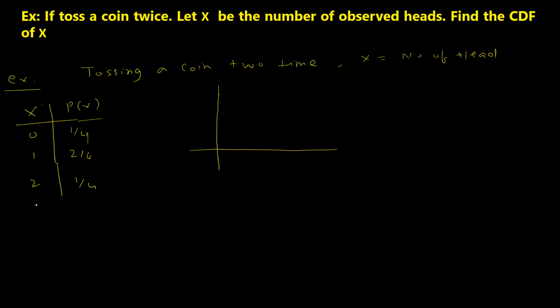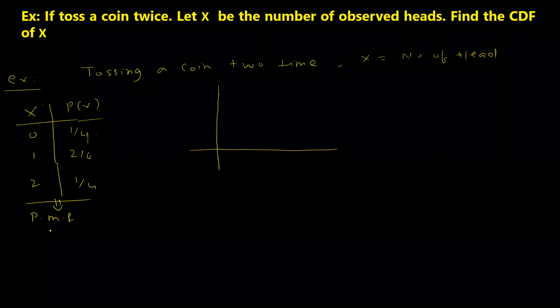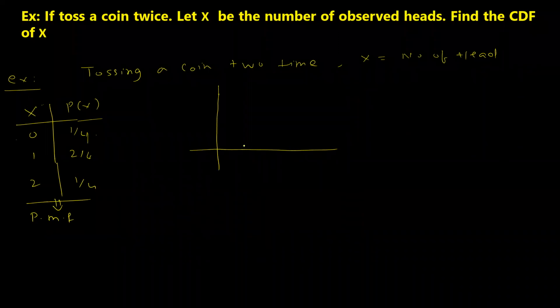Okay. So when you plot this probability, this is called the probability mass function. This whole table is called a probability mass function. For each value of the random variable, the corresponding probability, this whole table put together, is called the probability mass function. But you can plot this as well.